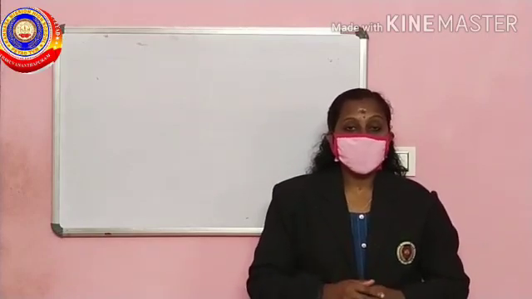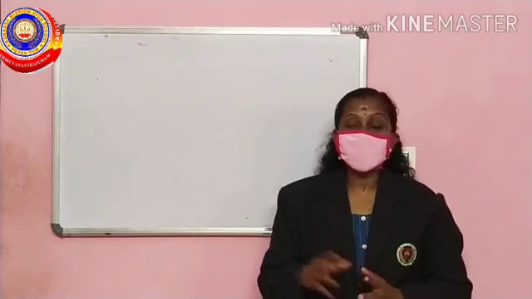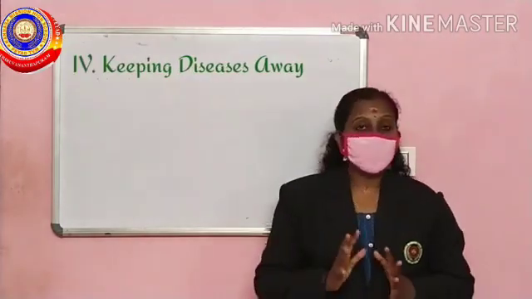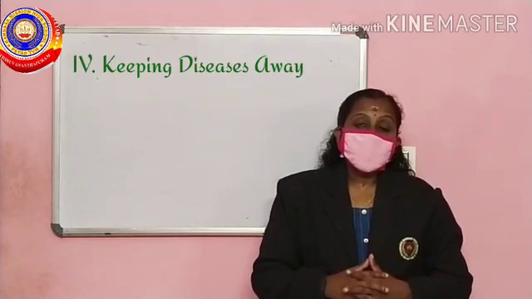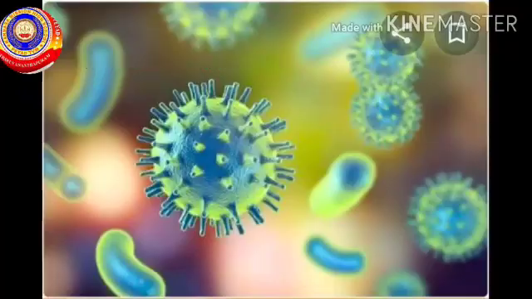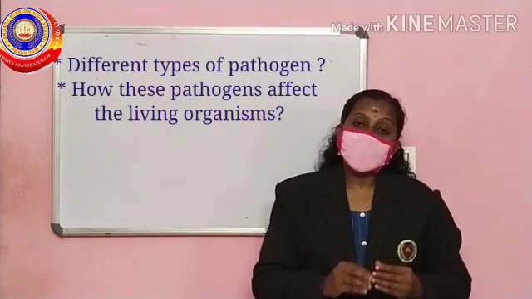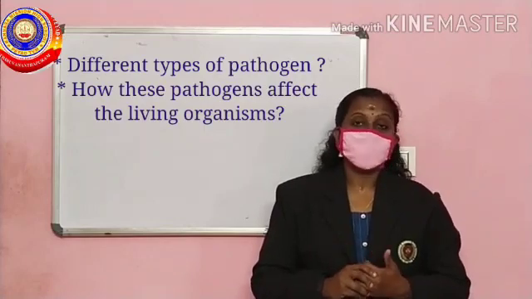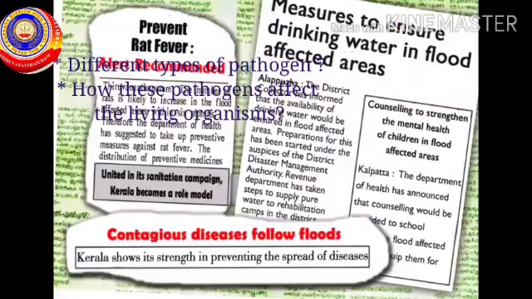We are in biology classroom with fourth chapter, Keeping Diseases Away. We all know that the whole world is suffering from coronavirus. So, in this chapter, we will learn different types of pathogen, how these pathogens affect the living organisms.